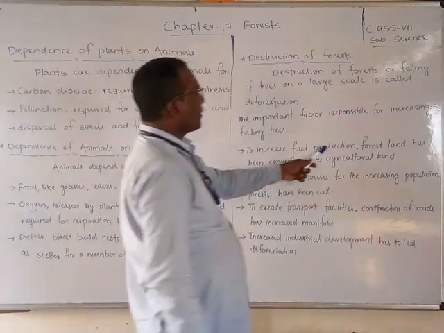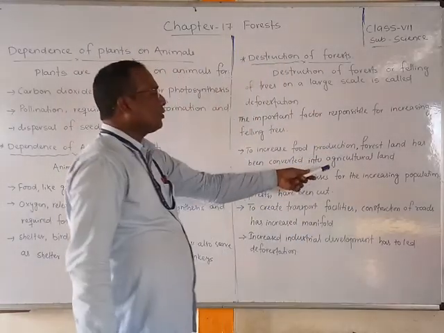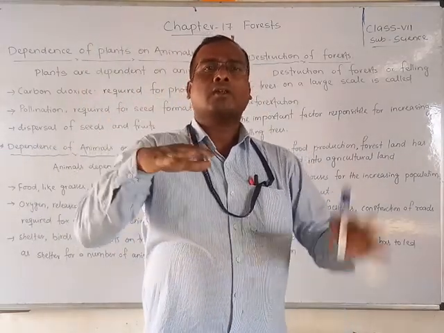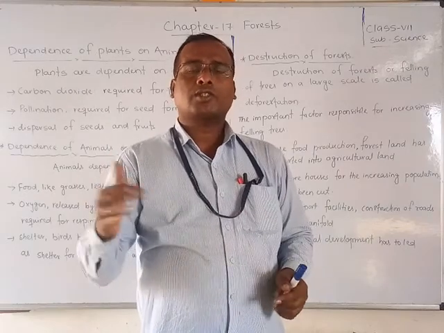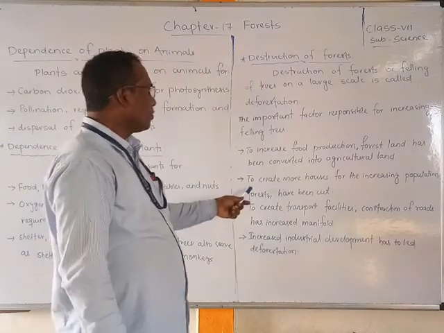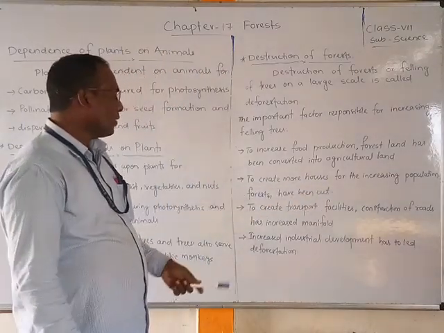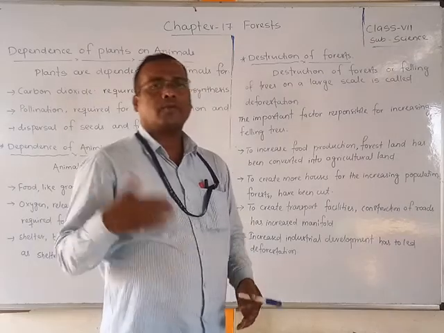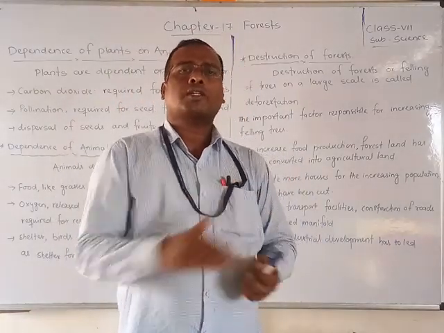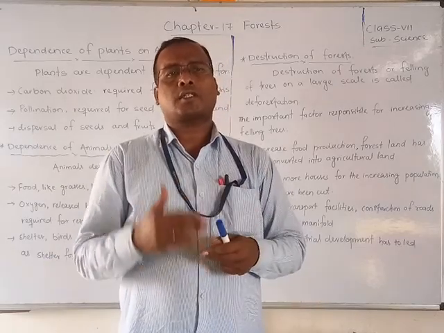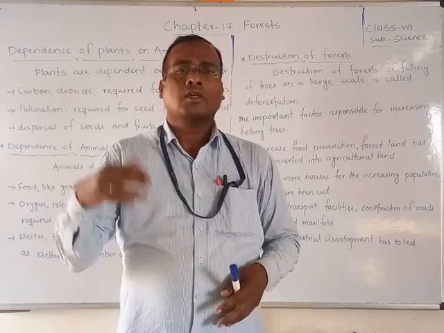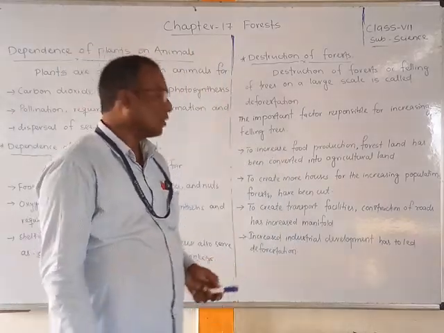To increase food production, forest has been converted into agricultural land, because we need food. That's why we are preparing agricultural fields. To create more houses for the increasing population, forest has been cut. If we want houses or roads, that means we are cutting forest, or we are cutting forest for our needs of furniture to make houses. For these purposes we are cutting and destroying the forest.